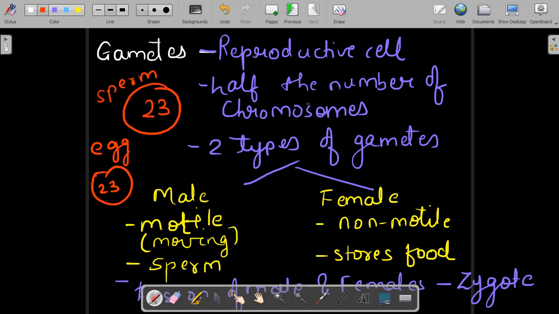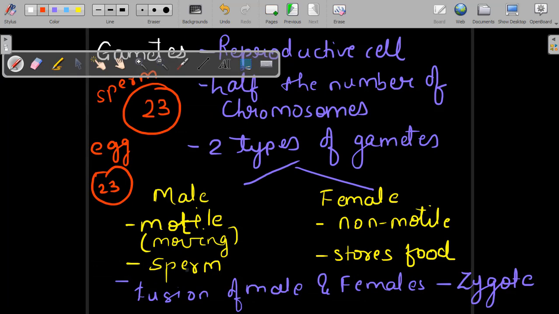Then what is their speciality? They have only half the number of chromosomes, and as I said, there are two gametes, a male gamete which is known as sperm, and a female gamete which is known as egg. It is said that the male gamete is motile, meaning it can move. Always the male gamete will come into the female reproductive system and they will fuse together, and then only the zygote will be formed.